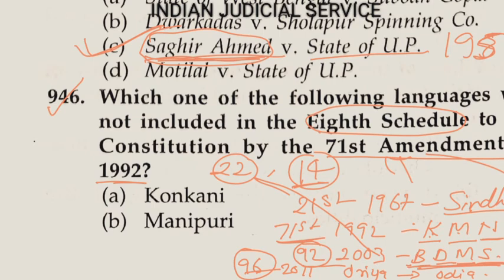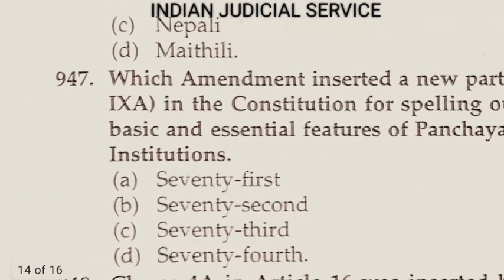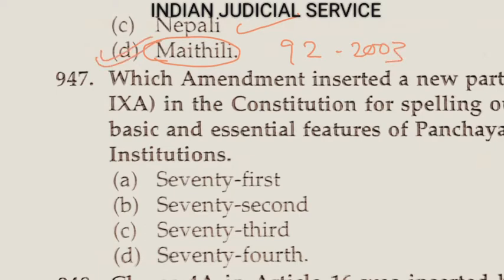Now option first, Konkani, it is related to 71st Amendment. So KMN, Konkani, Manipuri, both are added by the 71st Amendment in 8th schedule. And Nepali, yes, it is also added by the 71st Amendment. And last one, Maithili, is not added by the 71st Amendment. It is added by the 92nd Amendment in 2003. So answer is option D.